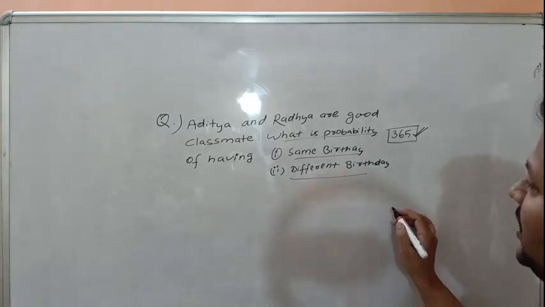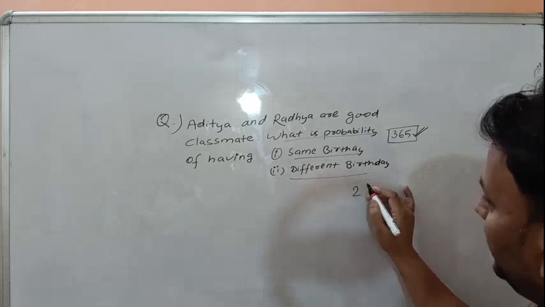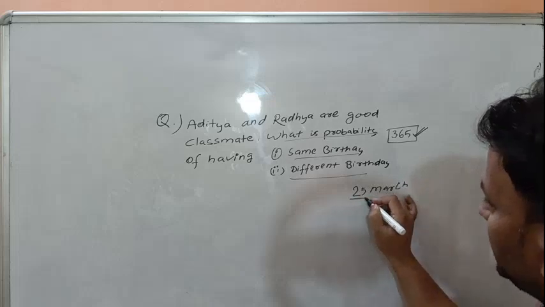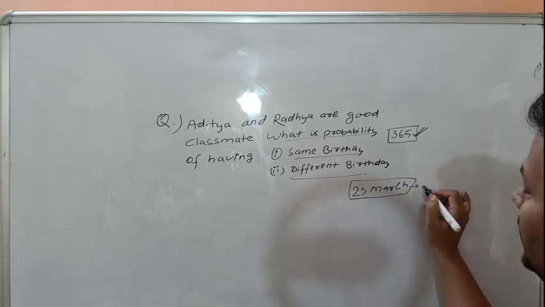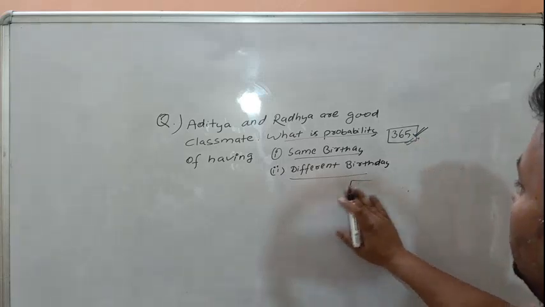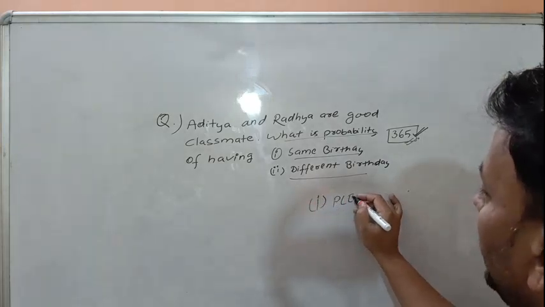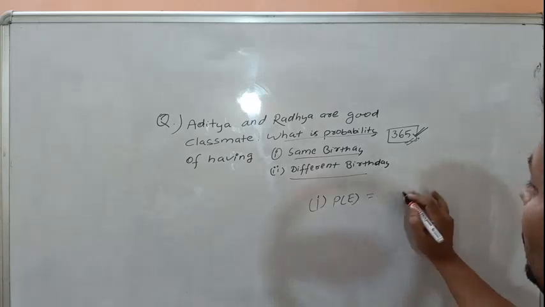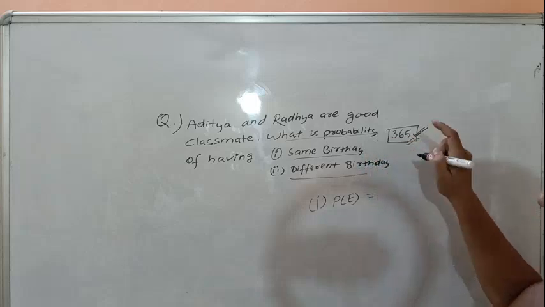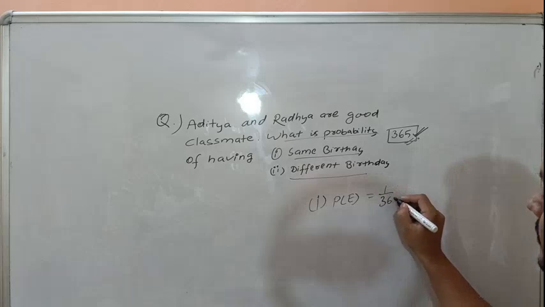Same birthday means, suppose both have the same birthday, 25 March. That is a single day in a whole year. That means the required probability of the same birthday will be only one day out of 365, that is 1 over 365.